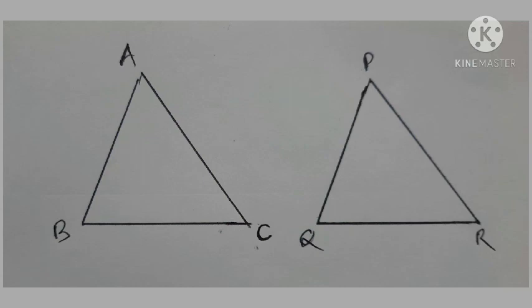When two triangles are congruent, then three pairs of sides of triangle ABC and triangle PQR are congruent. Similarly, three pairs of angles of both the triangles are also congruent.